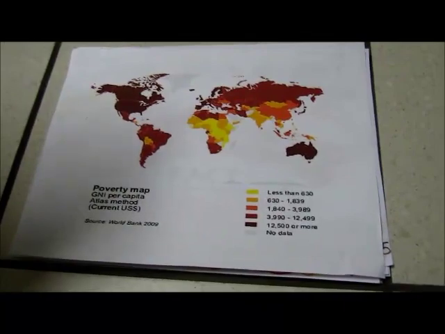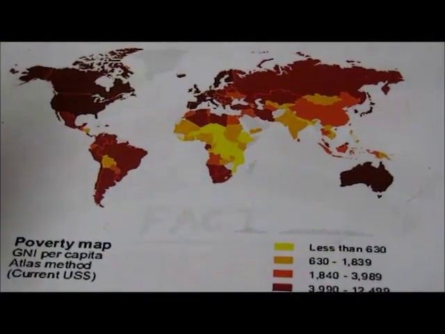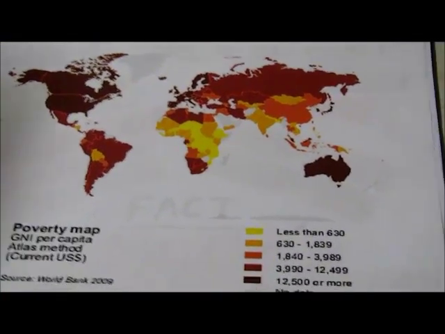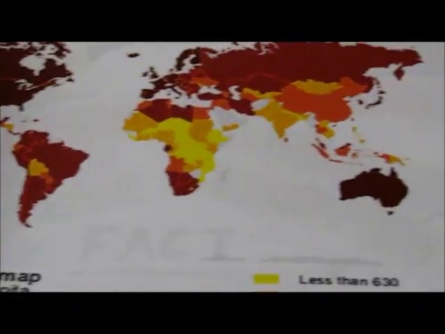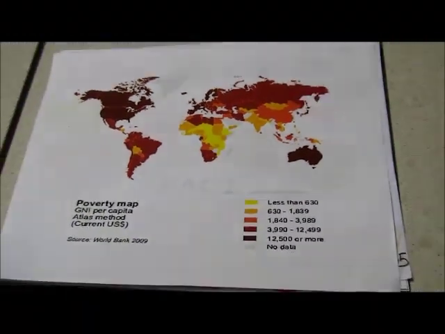This map represents the countries and their average income per capita. As you can see, the countries with lower income are all developing, and the developed countries like Australia, USA, Canada, UK, and Japan all have a higher income.